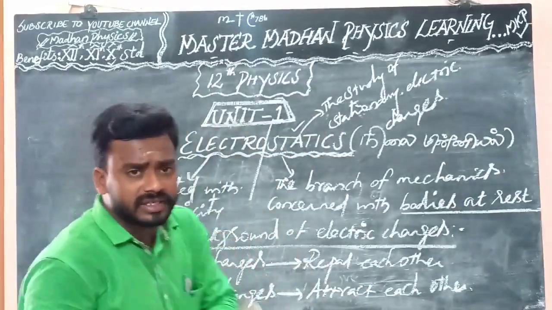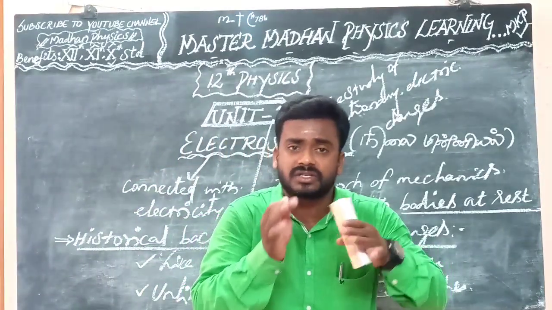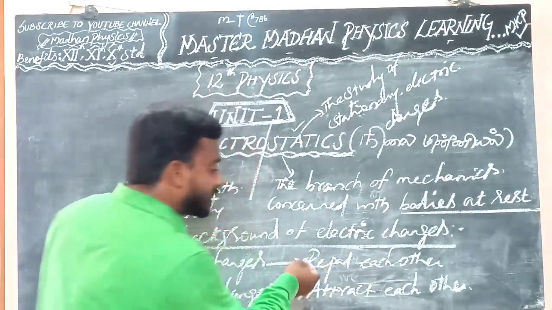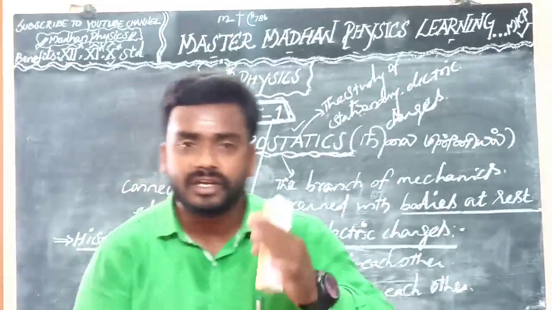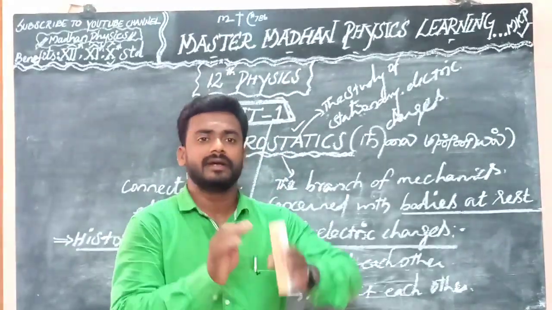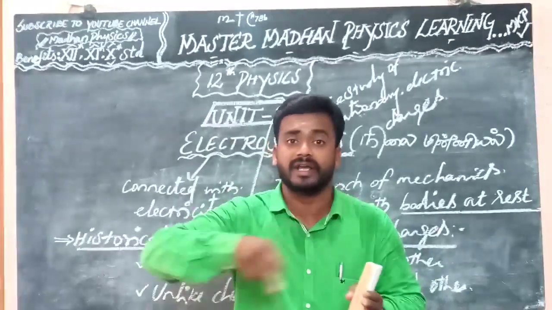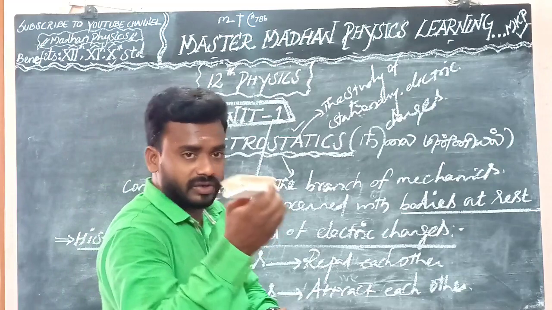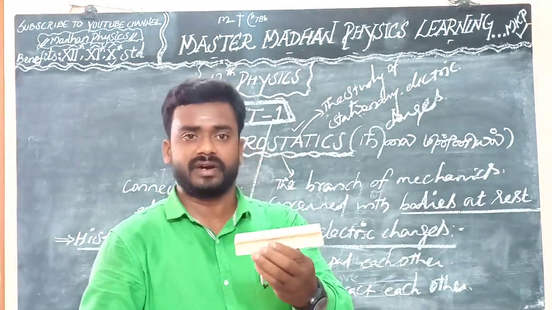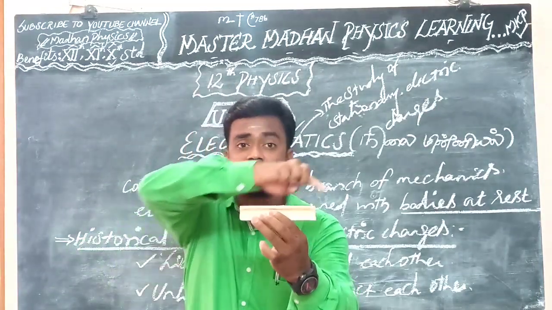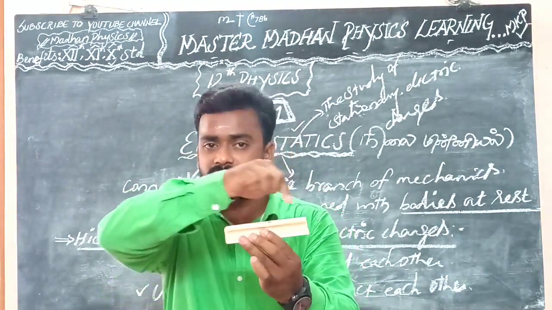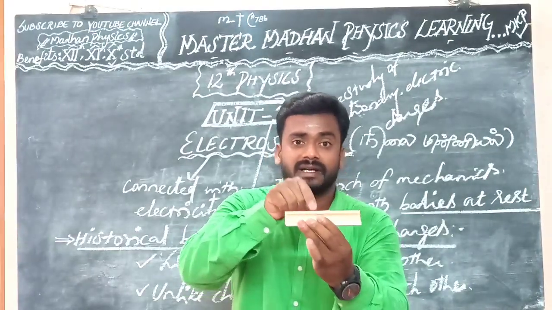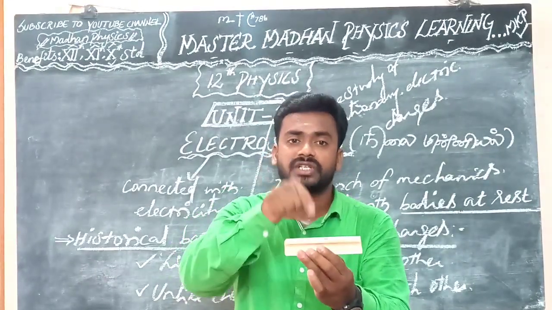If the net charge in the object is zero, it is said to be electrically neutral. Take one example, this is an object. If the net charge, the total charge, is zero, then the object will be electrically neutral.